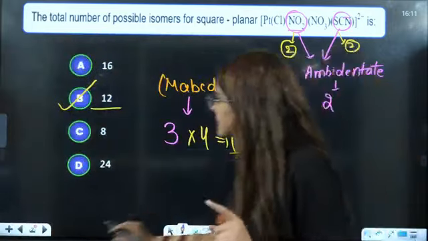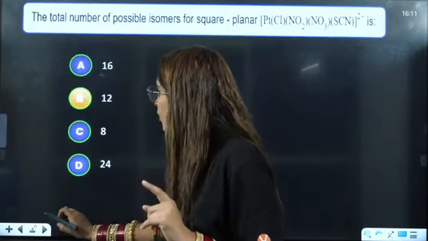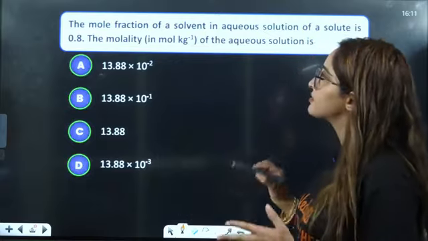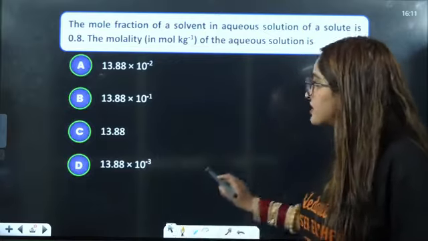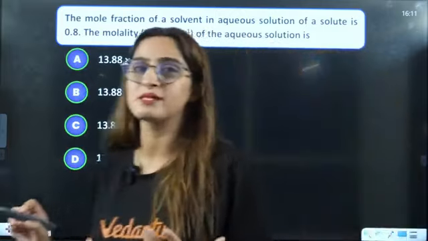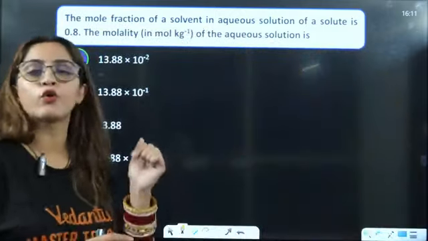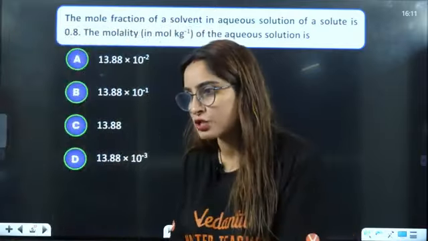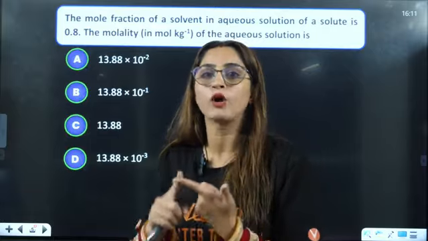Okay. Next, this was very important, and I'll also tell you side by side what other kind of questions they can ask you. Now, a question on mole fraction. If you see some basic concepts of chemistry, they don't ask you very tough questions, right? Questions based on formulas are usually asked, like concentration terms.